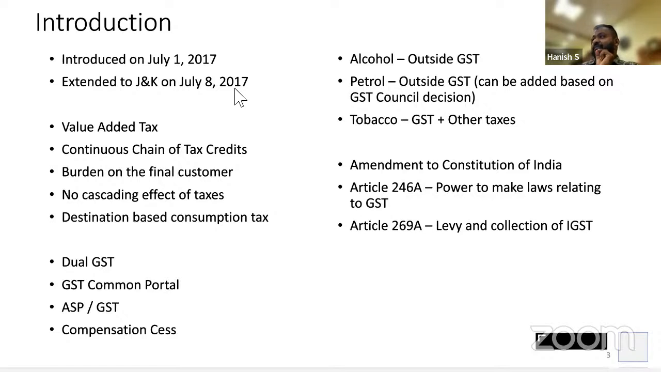Then Article 269A. I cannot give any reasoning on this. It allows the government to levy IGST. 246A was for CGST and SGST, while 269A is for IGST, so IGST power comes from 269A. Very important: 269A is only for the central government because the central government has enacted the IGST law. But 246A is for both the center and the state, because CGST will be with the center and SGST with the state.